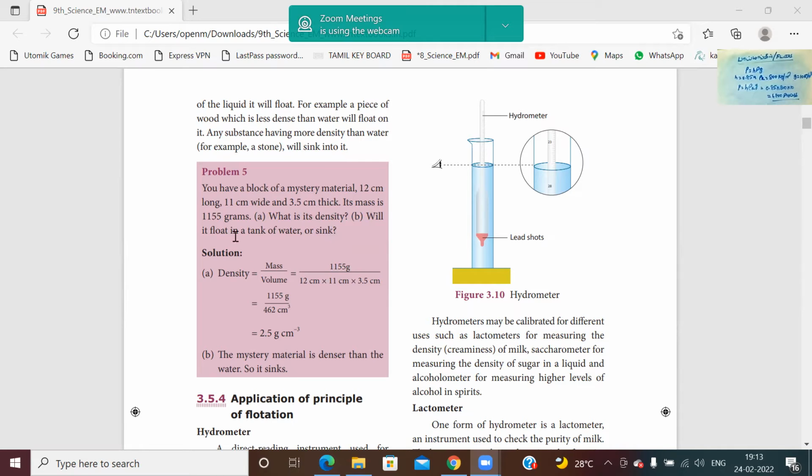Its mass is 11,155 grams. What is its density? Will it float in a tank of water or sink? This is the problem. This type of problem they will ask in all your service commission exams. So now we can work it out.